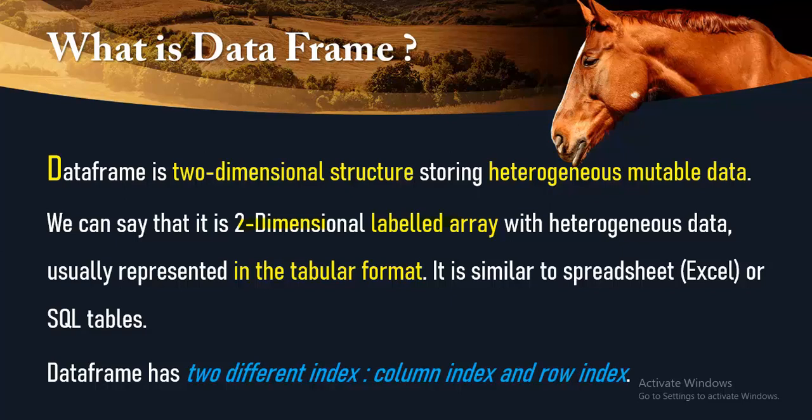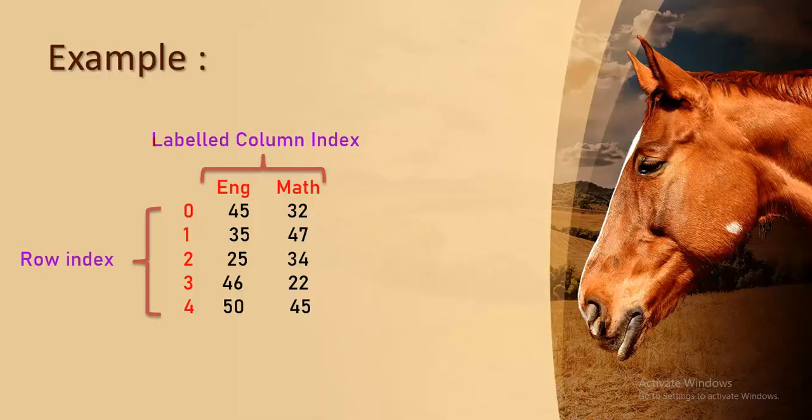Then DataFrame has two different indexes. First is column index and second is row index. For example, you just see here, this is the row index, this is row number, zero number row, this is 1, this is 2, this is 3, this is 4. This row index can be replaced with label index, and we will learn how to replace this default index with label index.